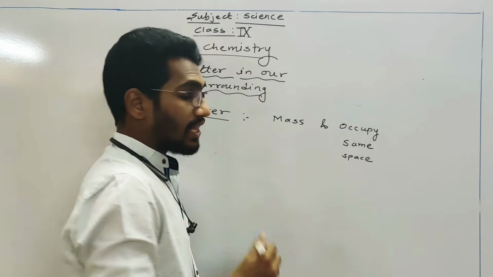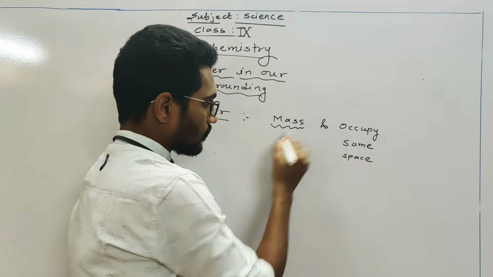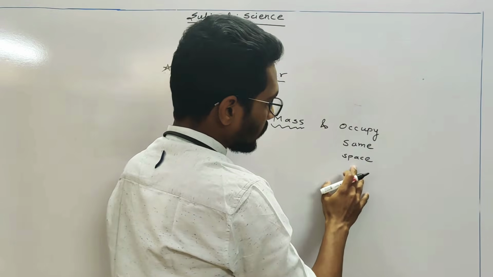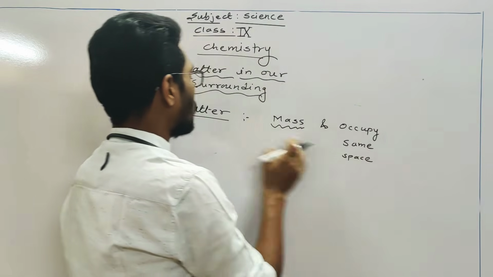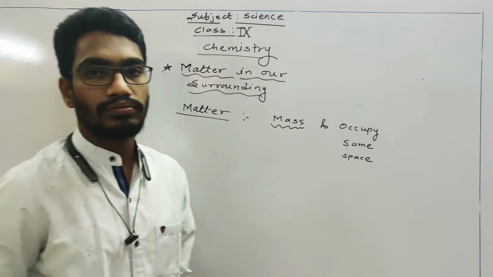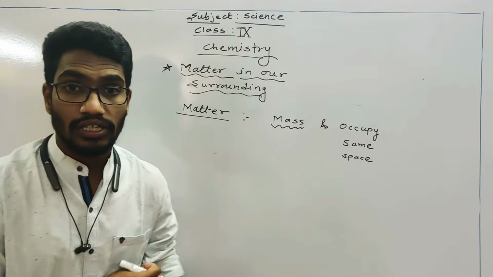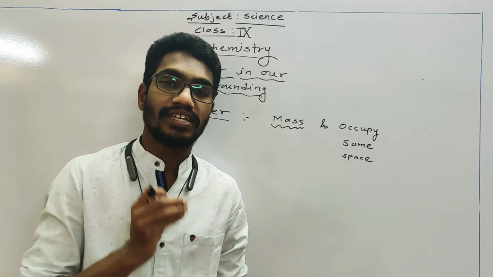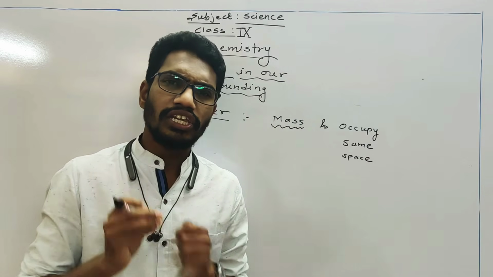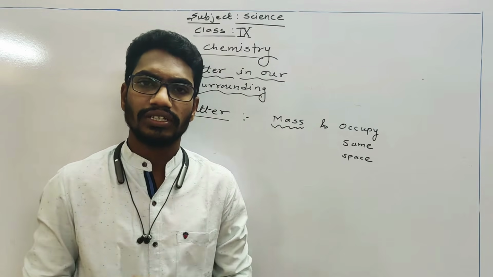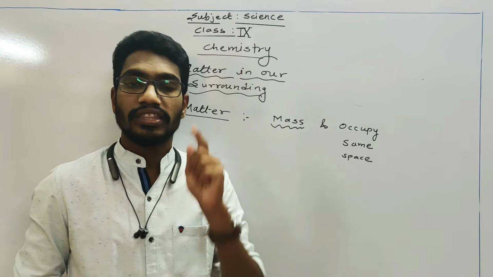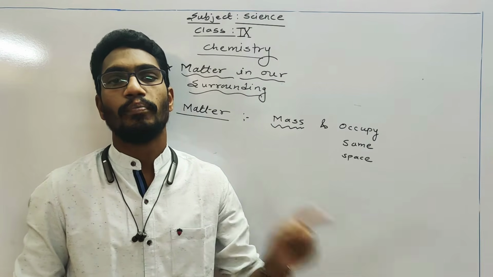If any material has mass, meaning it has some weight, and also occupies some space, then that thing is called matter by modern science. So the definition of matter given by modern science tells us that if anything in our surrounding has some mass and occupies some space, then that thing is called matter.